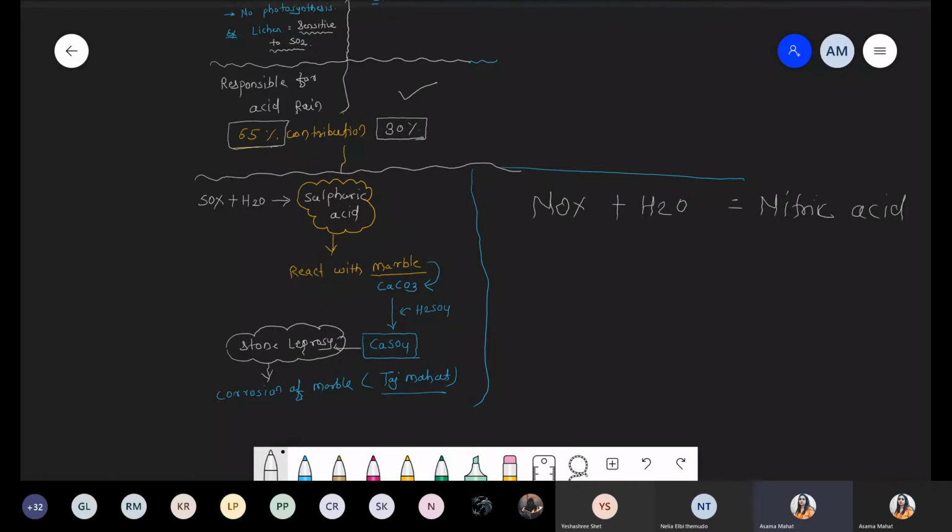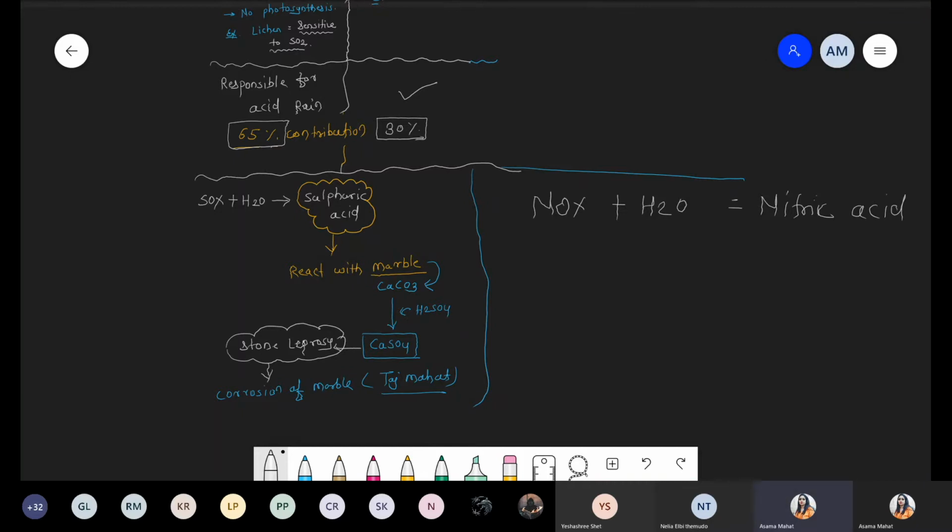So same reaction, so simply we are writing that the nitrogen oxide reacts with the water and then there is formation of this nitric acid. No question on the reaction, from where to where the conversion is happening. Maybe there is a question, what is the effect on the Taj Mahal? So definitely the word is stone leprosy, nothing but a peel off of the Taj Mahal. It will create patches on the Taj Mahal because of the reaction with marble.